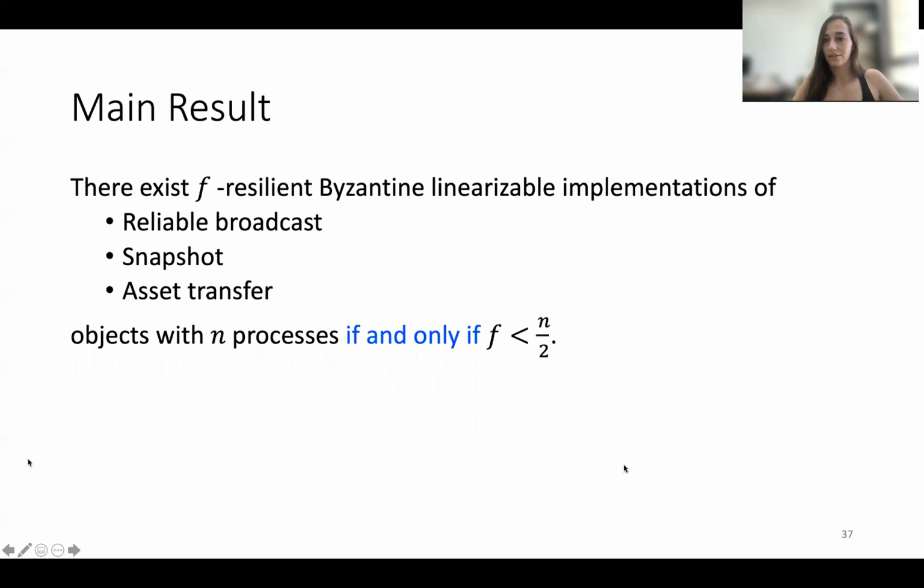And the main result of this paper is the following. There exists an F-resilient Byzantine linearizable implementation of reliable broadcast, snapshot, and asset transfer objects with N processes if and only if F is less than half of the processes.